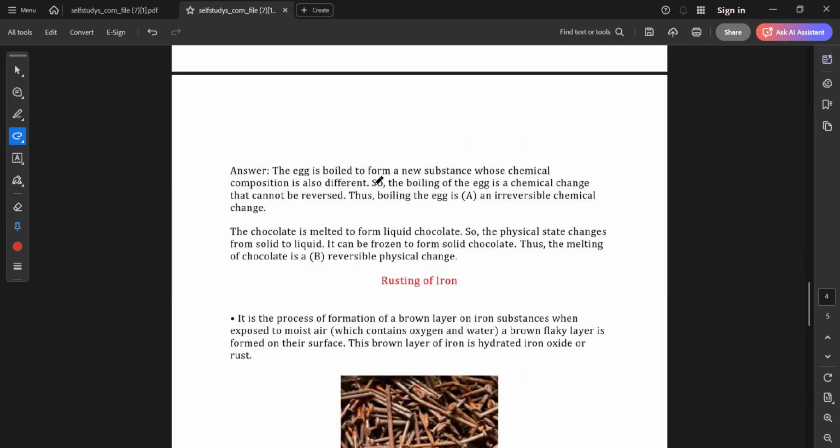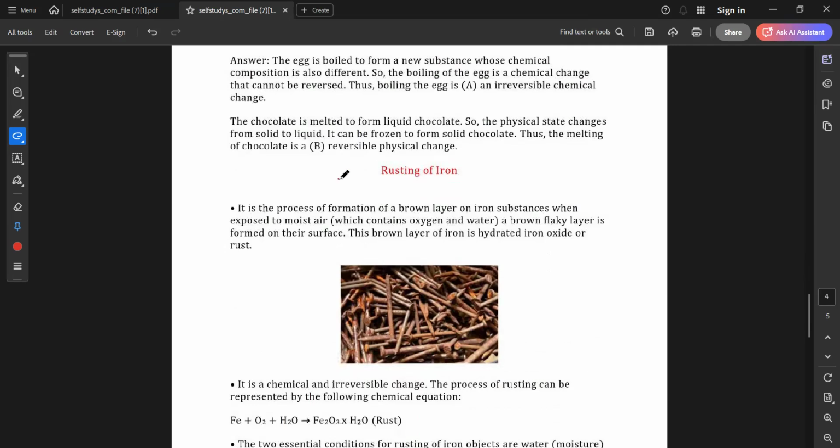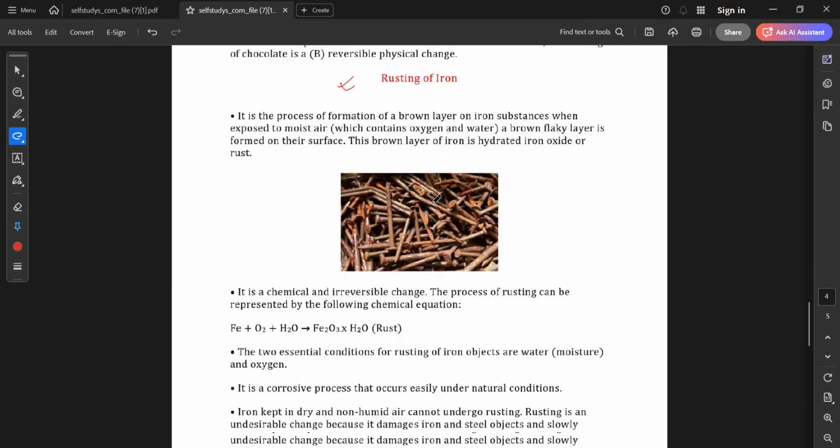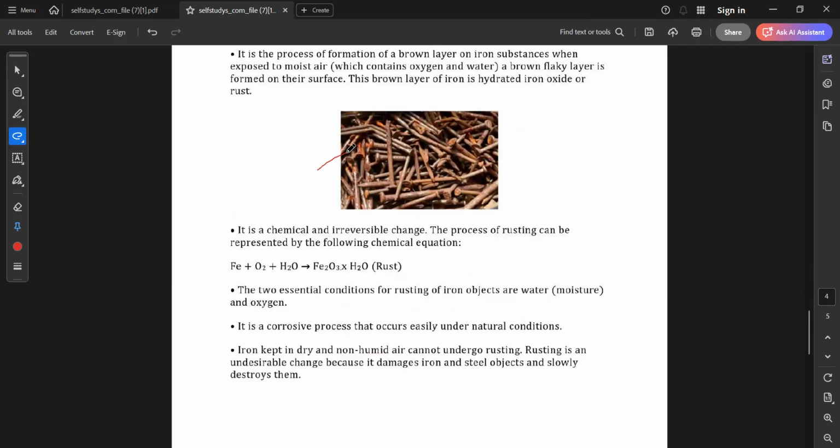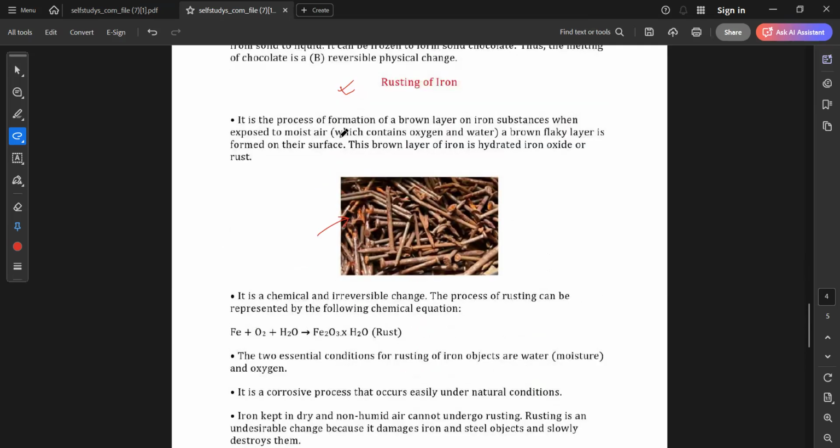Okay. Now we are going to learn about rusting of iron. You have seen rusting of iron, right? Iron turns brown in color. It is the process of formation of a brown layer on an iron substance when exposed to moist air, which contains oxygen and water. A brown flaky layer is formed on the surface.